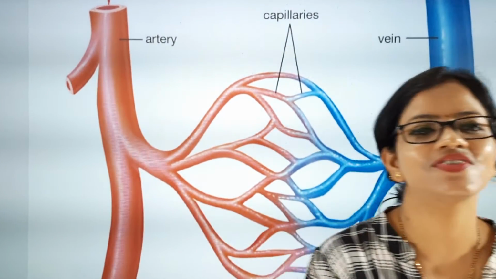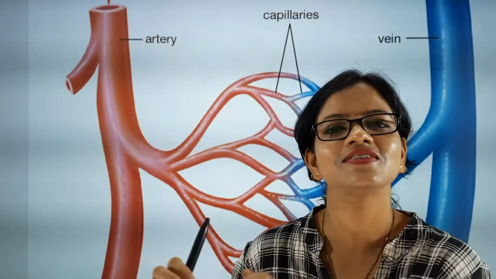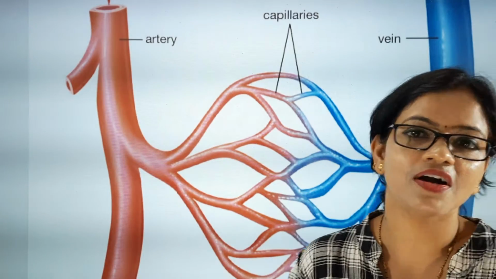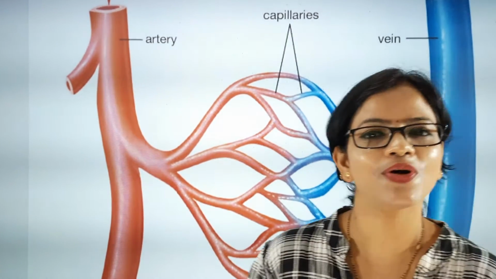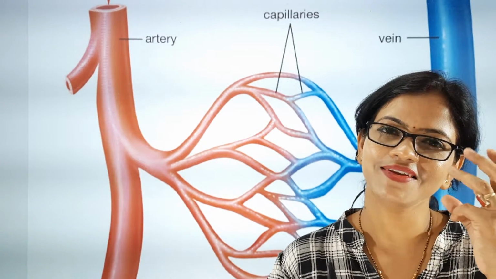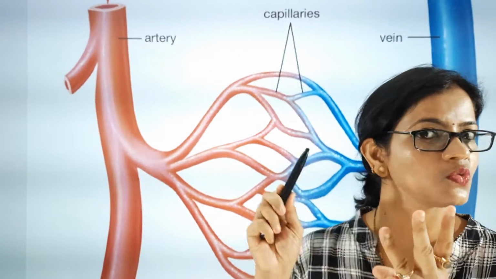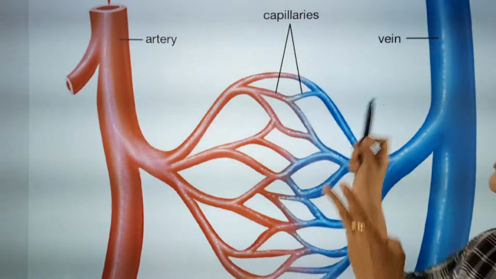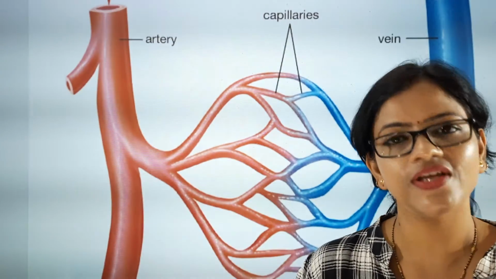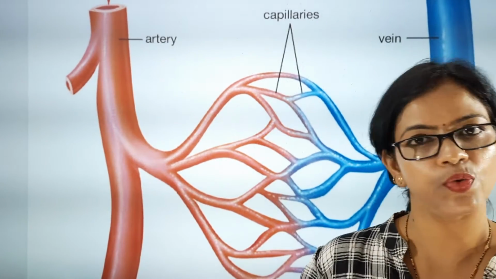In the human circulatory system, we are going to talk about blood vessels and the heart. As we know, the circulatory system consists of the heart and blood vessels. First, we are going to talk about blood vessels. How many different types of blood vessels are there? There are three different types of blood vessels. What are they? Arteries, capillaries and veins. I repeat, what are they? Arteries, capillaries and veins. Okay.